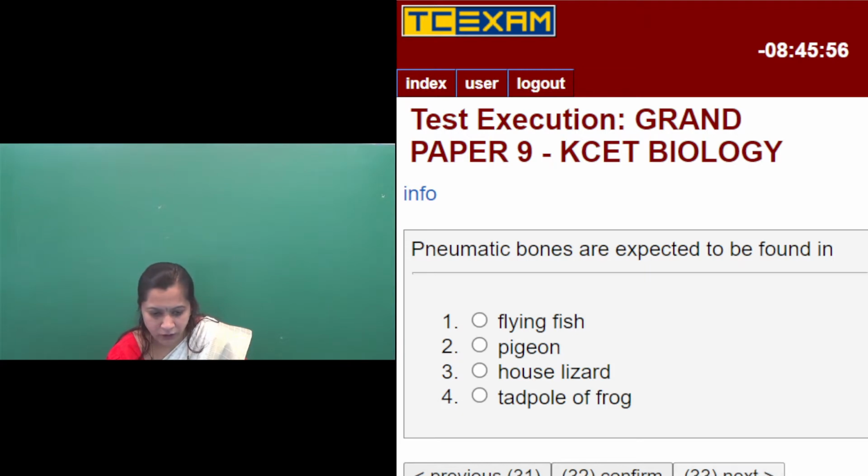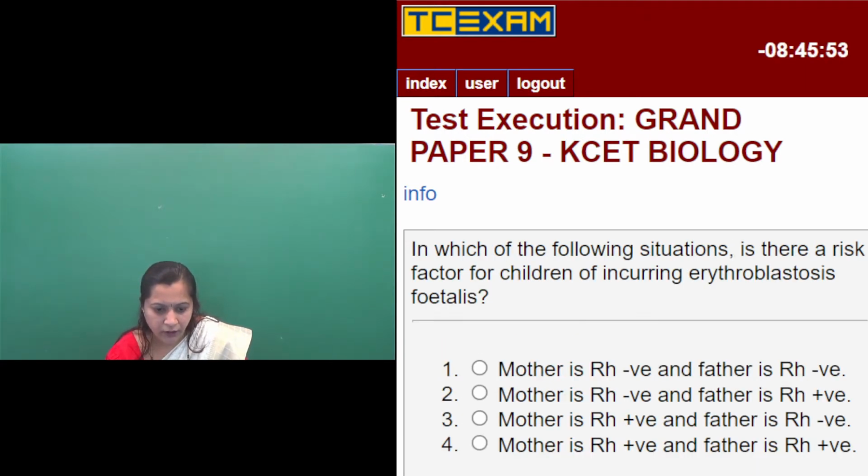Then we will move on to the next question. In which of the following situations is there a risk factor for children of incurring erythroblastosis fetalis? First option, mother is Rh negative and father is Rh negative. Second option, mother is Rh negative and father is Rh positive. Third option, mother is Rh positive and father is Rh negative. Fourth option, mother is Rh positive and father is Rh positive.